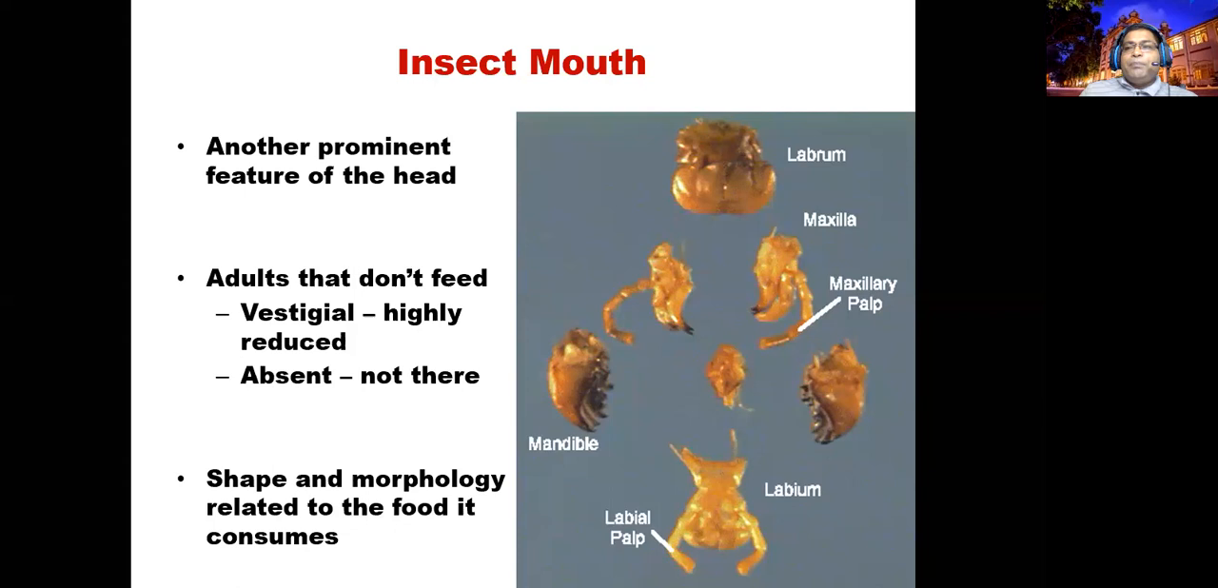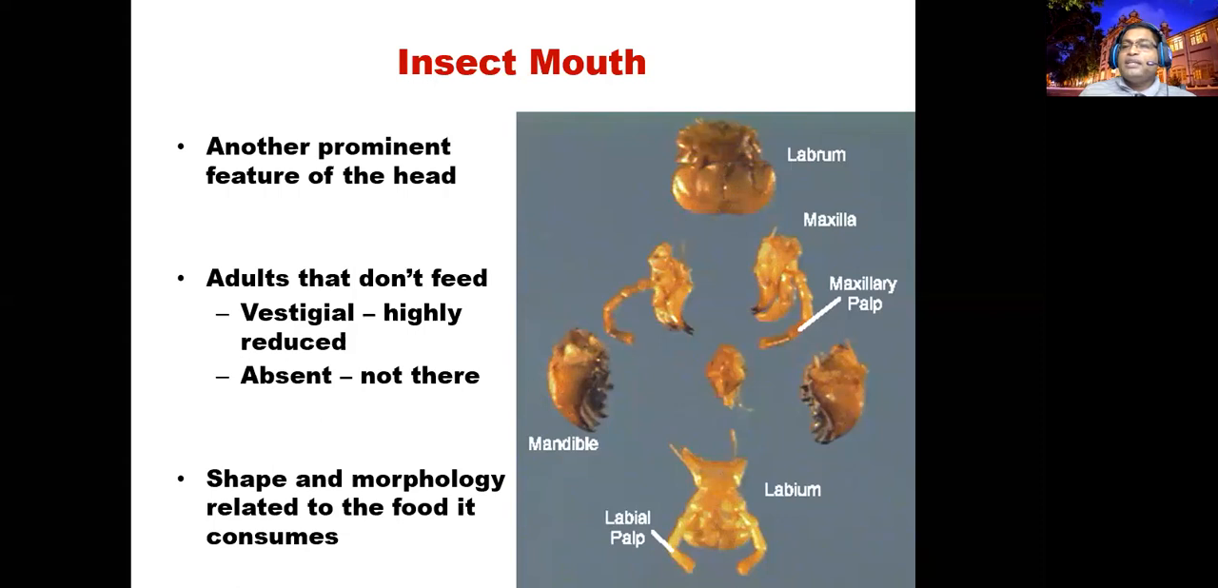According to the shape and the morphology related to the feeding habits, the type of food an insect consumes, the mouth has been modified in different ways. But the basic features are the same for all insects. In the insect mouth, you can find the following basic parts.